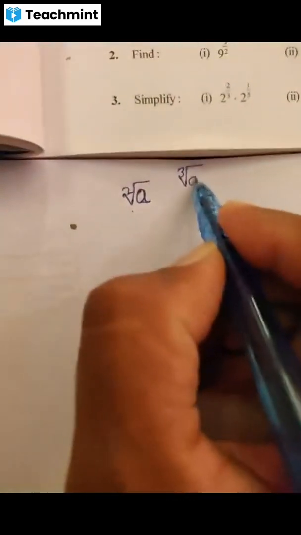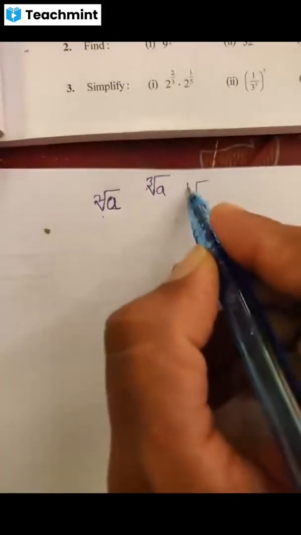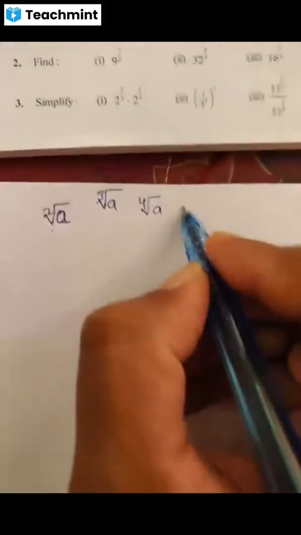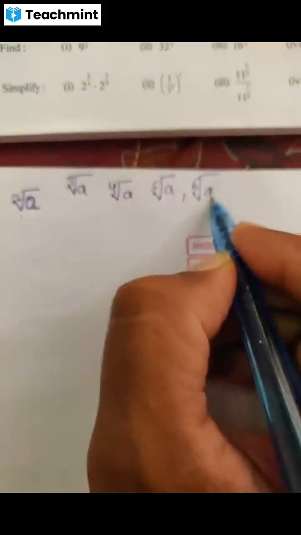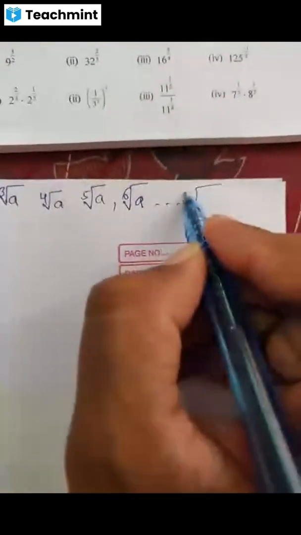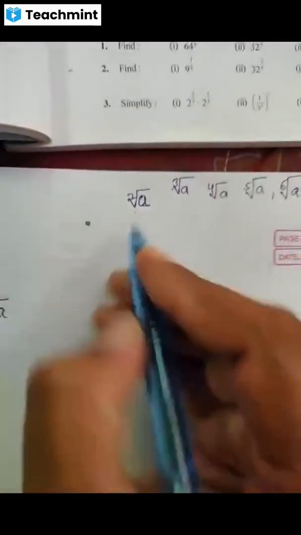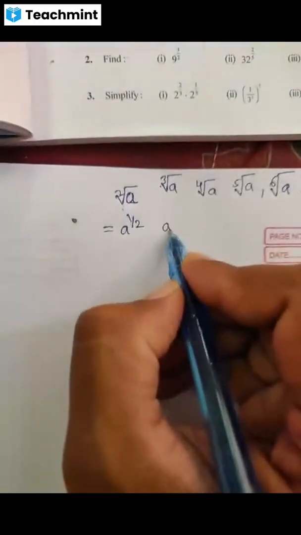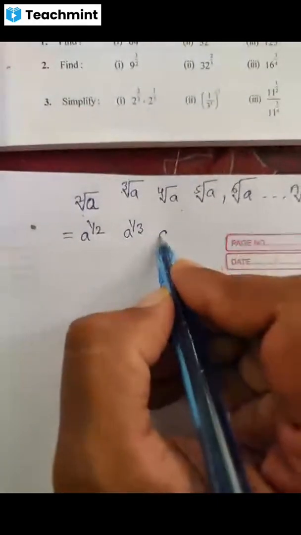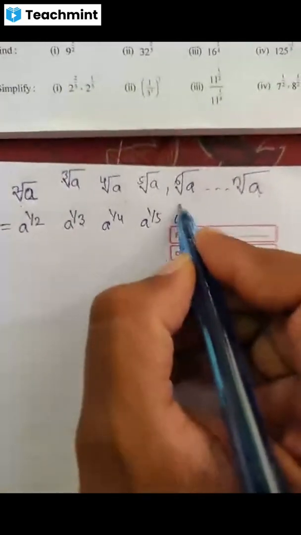So we read this as cube root of a, fourth root of a, fifth root of a, sixth root of a, and so on, nth root of a. The square root can be written as a raised to 1 by 2, this as a raised to 1 by 3, a raised to 1 by 4, a raised to 1 by 5, a raised to 1 by 6.